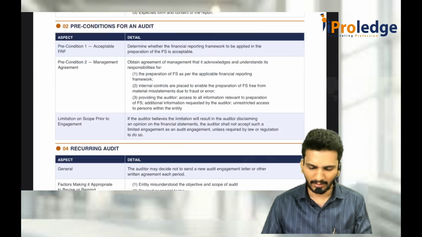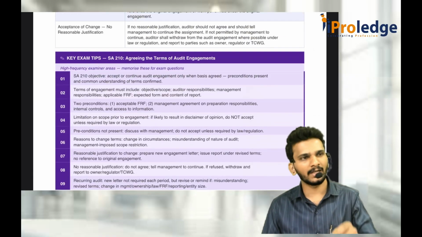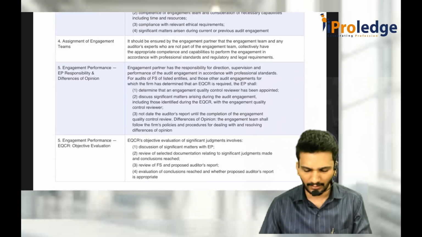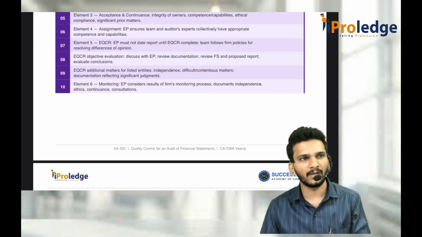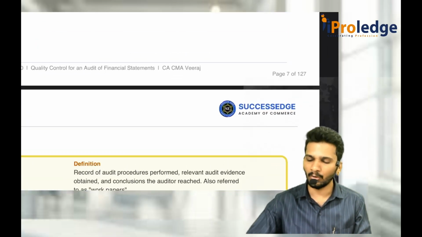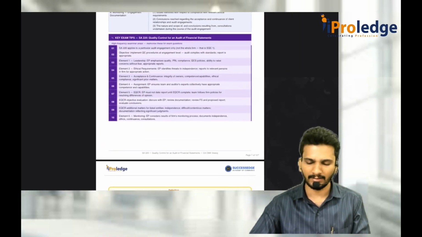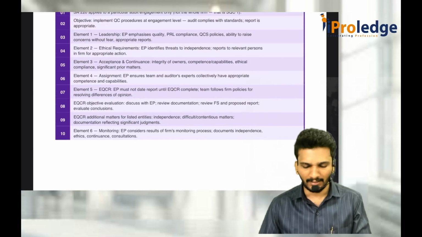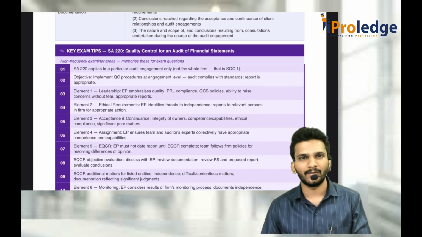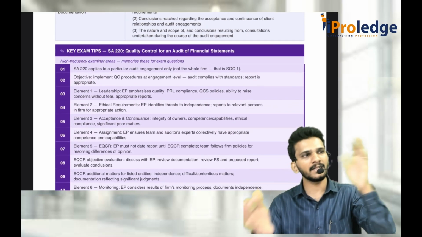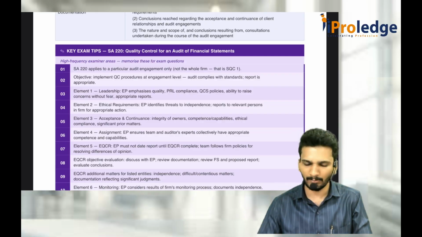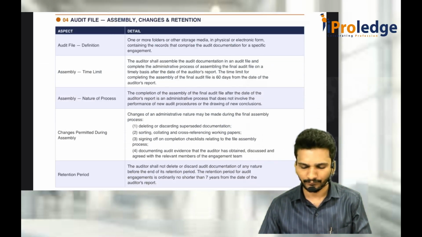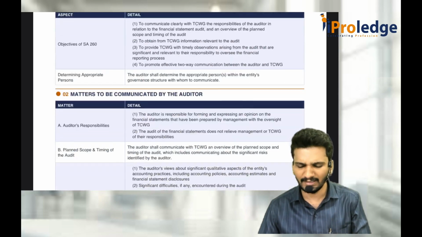After that, SA 210 is there. For SA 210 also I have given some summary kind of things. For 220 also, for everything I have given. If I remove that, it is 127 pages. If I remove all those things, it is less than 100 pages only, that is, if I remove key exam tips. But key exam tips are not extra things. Whatever is given in the summary note, the summarized version in a single line, single word, is given here. 230 also. Every standard, every chapter, we have given that.